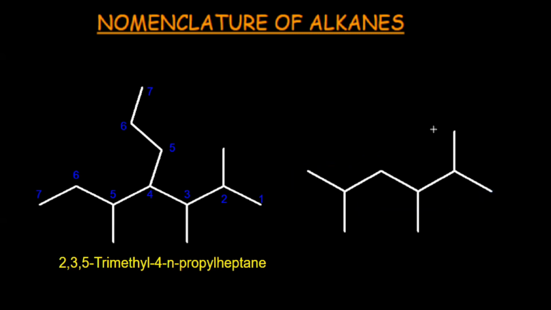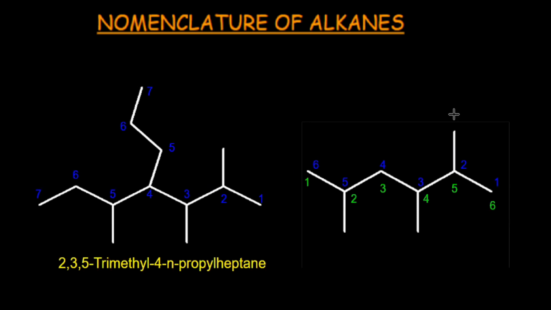What does it mean? Number the heading part. Numbering can be started from either side. 1, 2, 3, 4, 5, 6. 1, 2, 3, 4, 5, 6. Right?